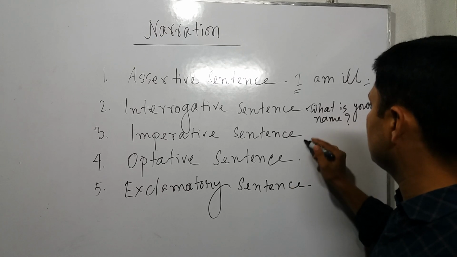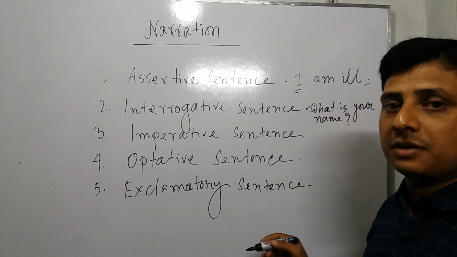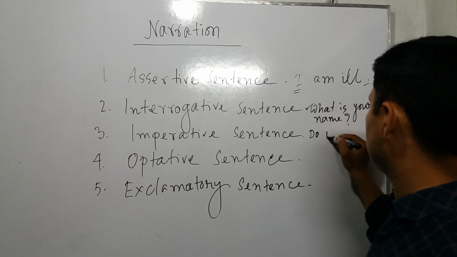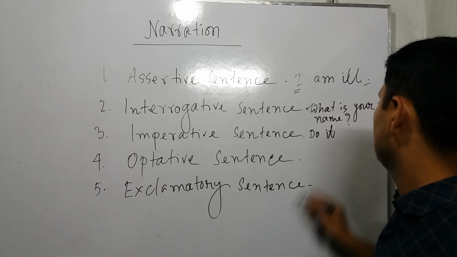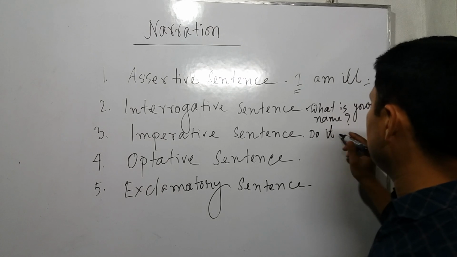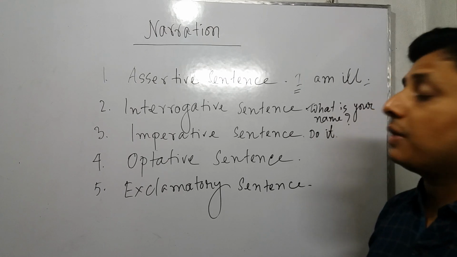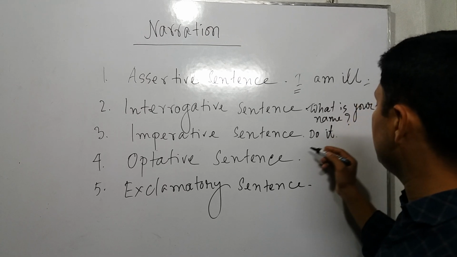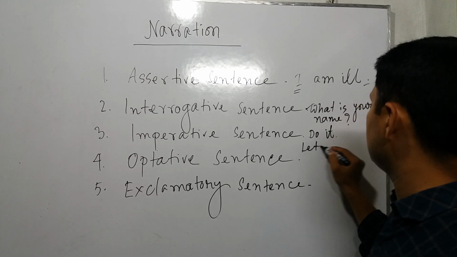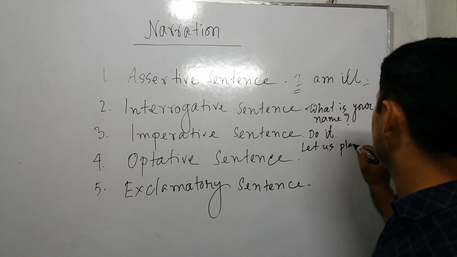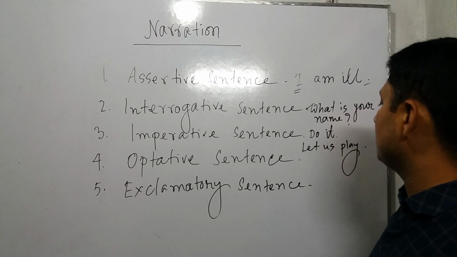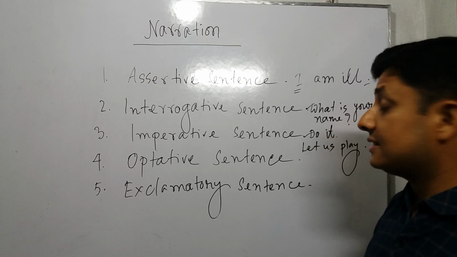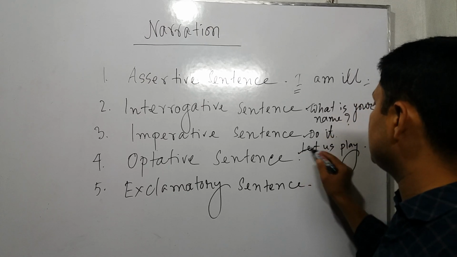Imperative sentence: if I introduce an imperative sentence, that is started with verb, like "Do it." Most of the time, naturally, in imperative sentence the subject is omitted, and sometimes it's started with let, like "Let us play." So there are 2 types of imperative sentence. First one is started with verb, and second one is started with let.